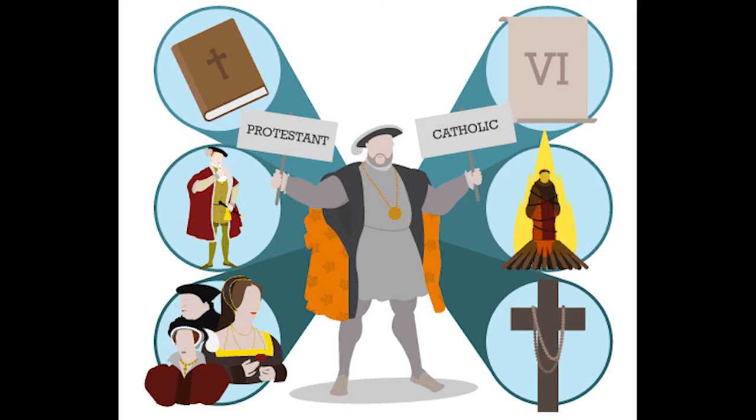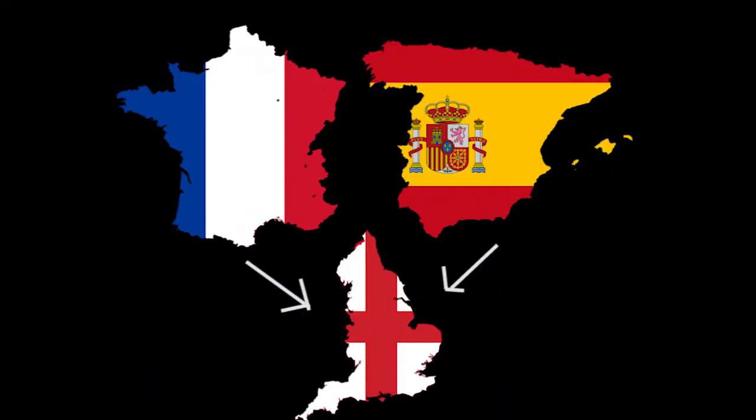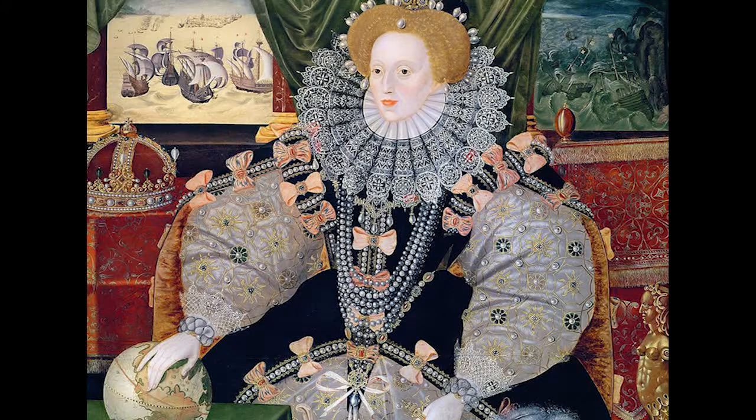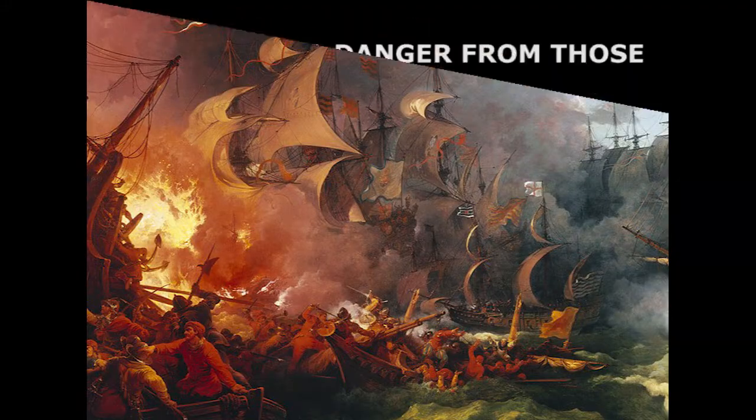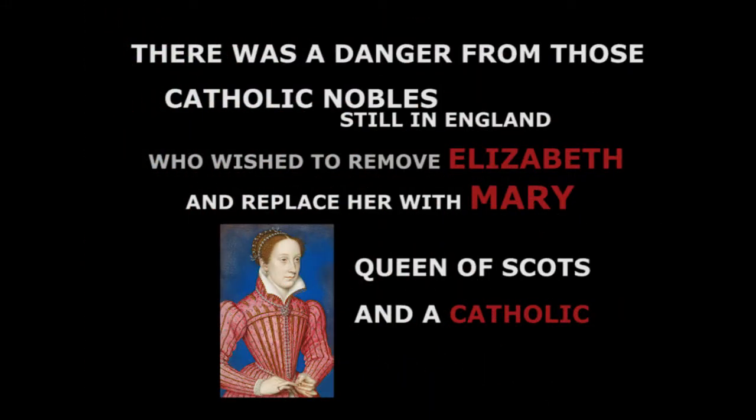The struggle between Catholics and Protestants continued to endanger Elizabeth's position for the next 30 years. Both France and Spain were Catholic and wanted to marry Elizabeth and control England. Nevertheless, Elizabeth was smart enough not to marry any of them, but England could be attacked at any moment. Finally, there was a danger from those Catholic nobles still in England, who wished to remove Elizabeth and replace her with Mary, the Queen of Scots, who was a Catholic and Elizabeth's closest relative.